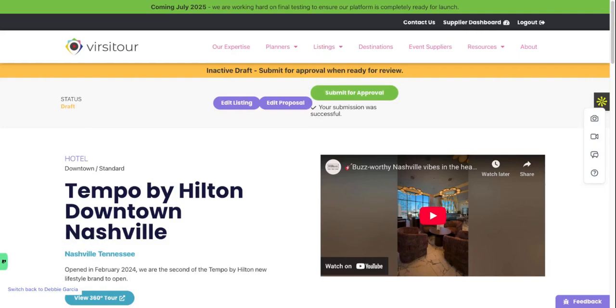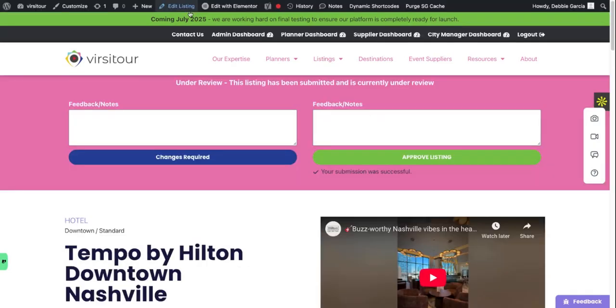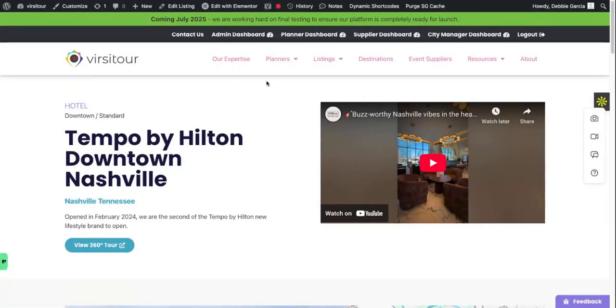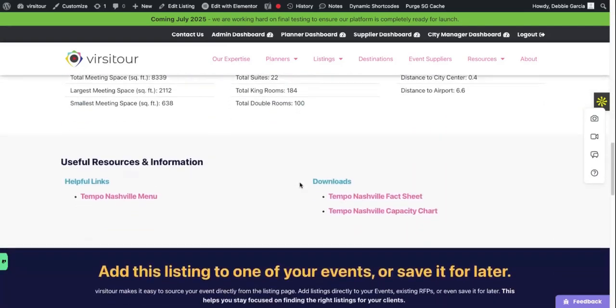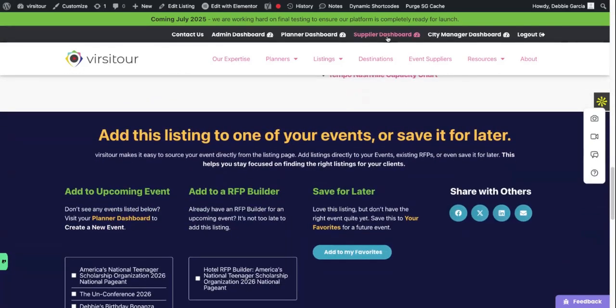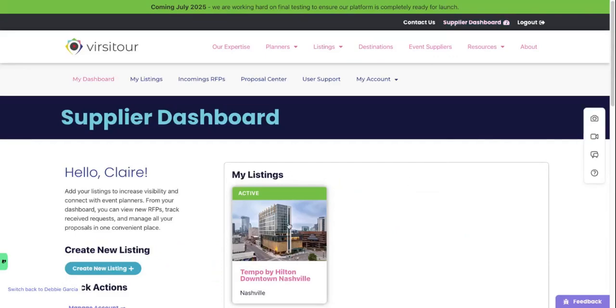We'll review your listing for accuracy and formatting, and once approved, it will go live on the platform, ready for planners to discover and send you qualified RFPs. And remember, even after your listing is live, you can make edits or updates at any time.